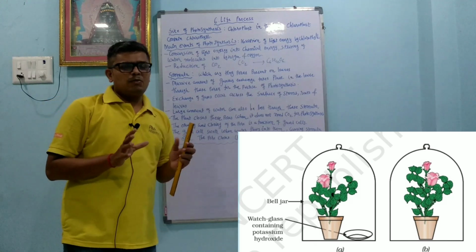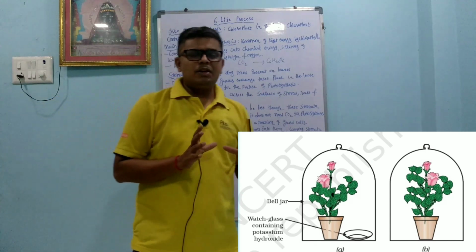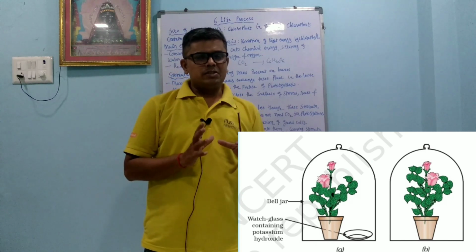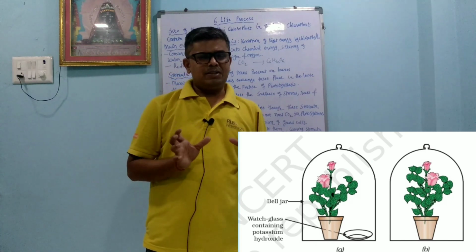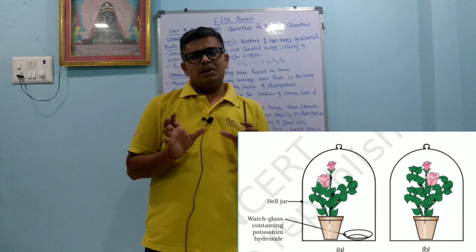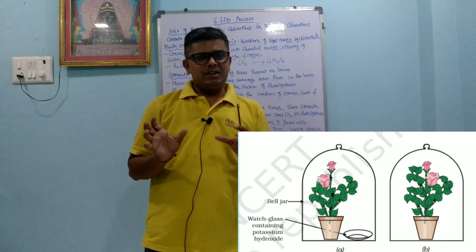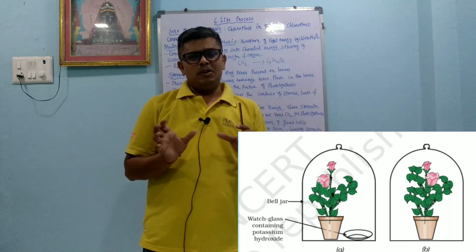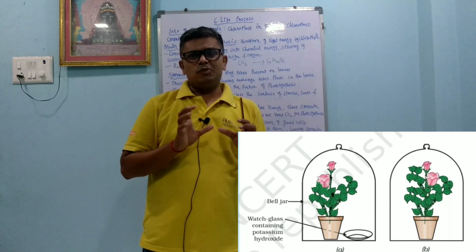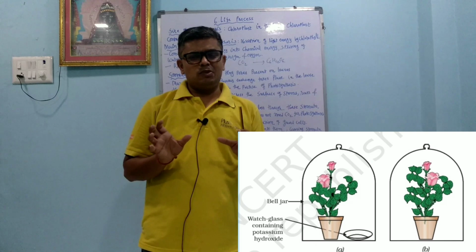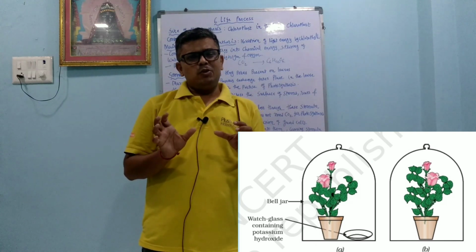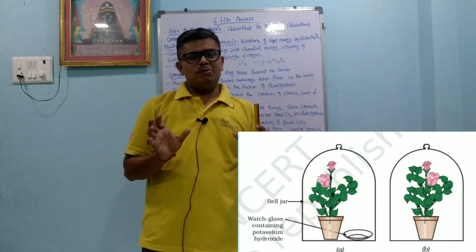Dear student, we are going to perform one activity. In this activity, we come to know that carbon dioxide is very important for the photosynthesis reaction. For that, we take two identical plants. We put these plants in the dark for 2 or 3 days, so the photosynthesis reaction does not occur, and we observe that they become pale yellow because starch is not formed, as glucose is not formed. Now we put both plants into two different bell jars.